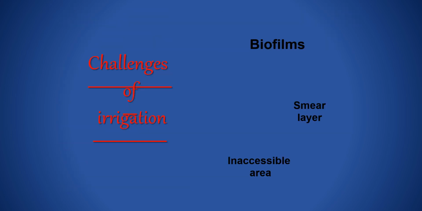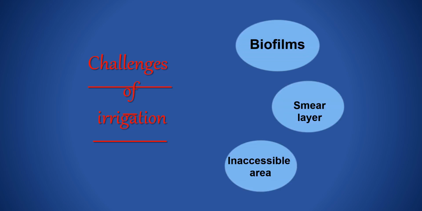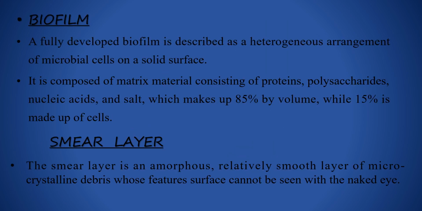Now the challenges of irrigation involve biofilms, smear layer, and inaccessible areas. Biofilm. A fully developed biofilm is described as a heterogeneous arrangement of microbial cells on a solid surface. It is composed of matrix material consisting of proteins, polysaccharides, nucleic acid and salt, which makes up 85% of the volume, while 15% is made up of cells.